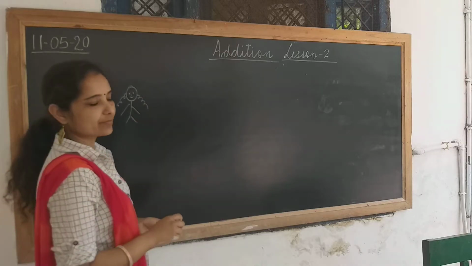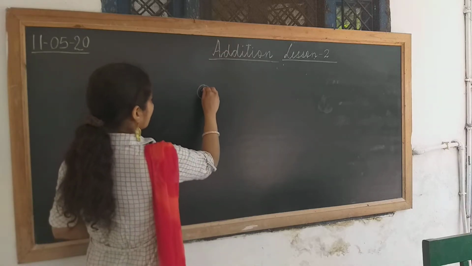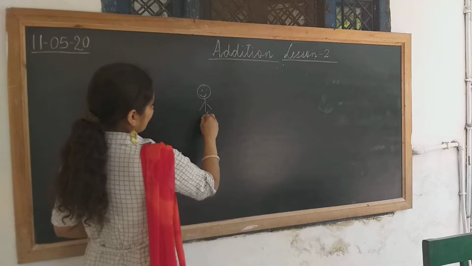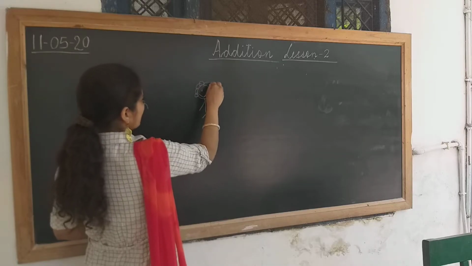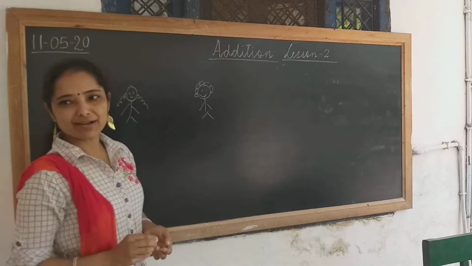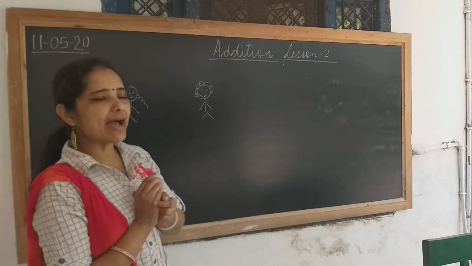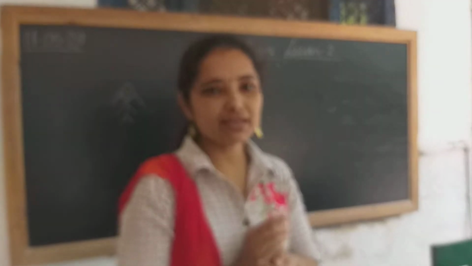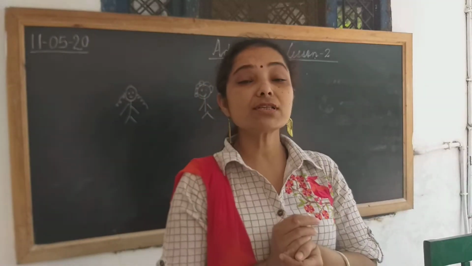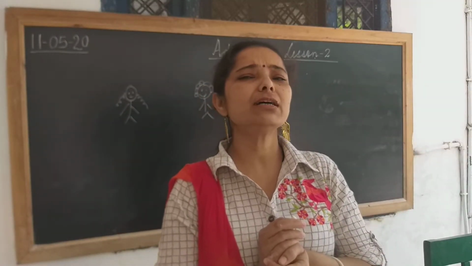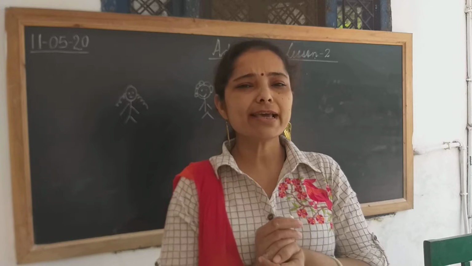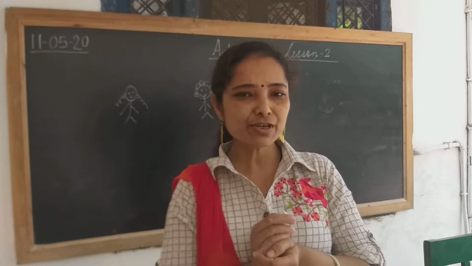your mummy. And this is your papa. Right, children? Now, one day what happened? Mummy and papa have gone to the market and they bought something for you. Tell me what they have brought for you. Yes, ice cream. Do you like ice cream?